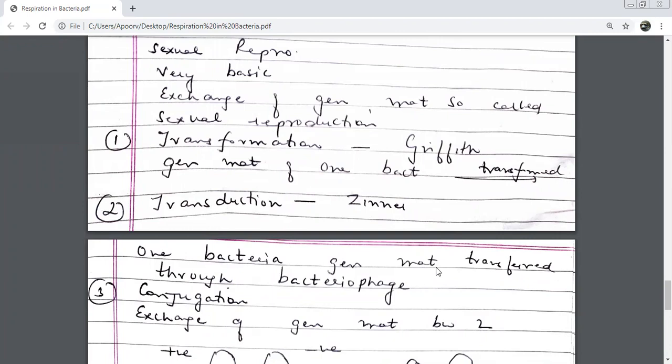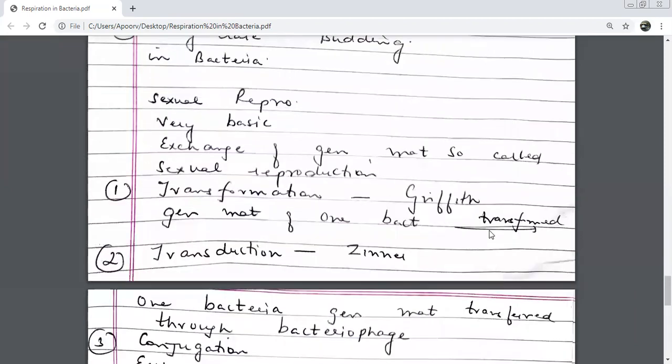So when we talk about sexual reproduction, just remember two or three things. It's a very basic mode in bacteria. Why do we call it sexual reproduction? Normally we say gamete formation must happen, only then it is sexual reproduction. Here nothing like that is happening, but because genetic material is being transferred from one to the other, we give it the heading of sexual. First is transformation. Very simple. Genetic material directly goes from one to the other, mixing happens, which was given by Griffith.